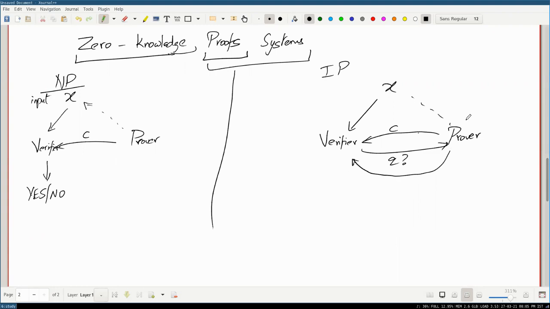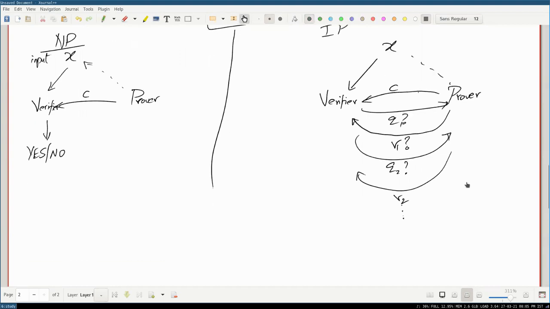I'm trying to solve a much harder problem than the NP problems that you looked at. So okay, I'll go ahead and ask the prover some other question, and the prover will respond. Then I'll ask one more question, and the prover will again respond, and so on, until the verifier now has enough answers from the prover for the exact queries that it has asked to make sure that it can finally say yes or no.